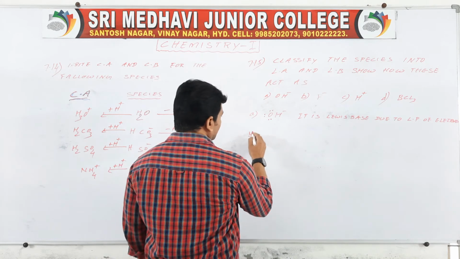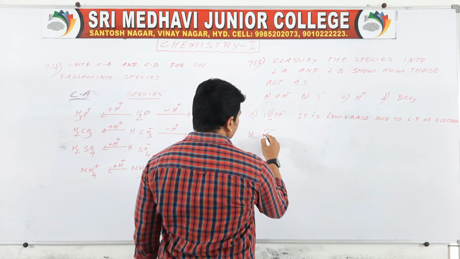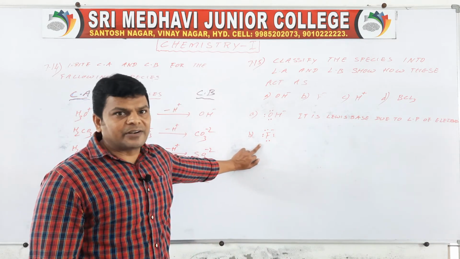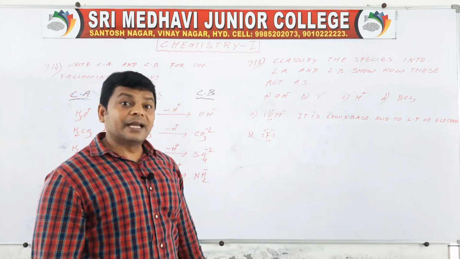Okay. Then B, F minus, 1, 2, 3, 4, 5, 6, 7, 8. It has already 7 electrons in its valency shell. By gaining 1, it has 8 electrons.